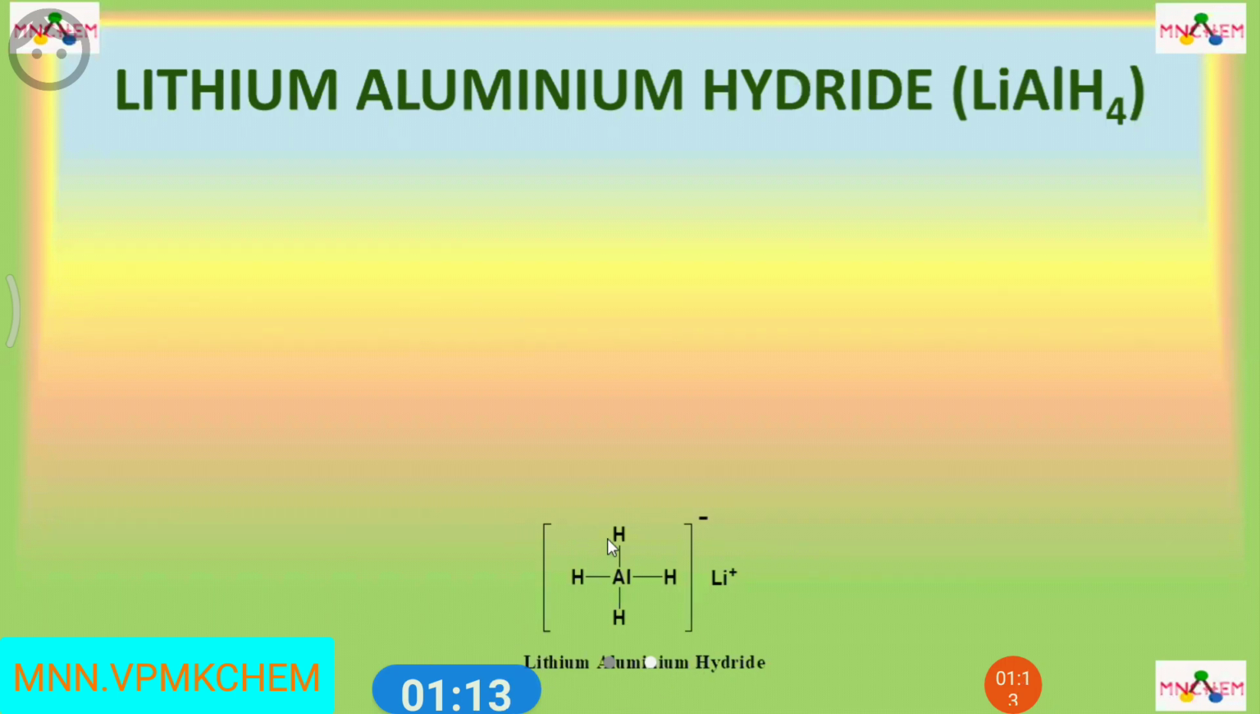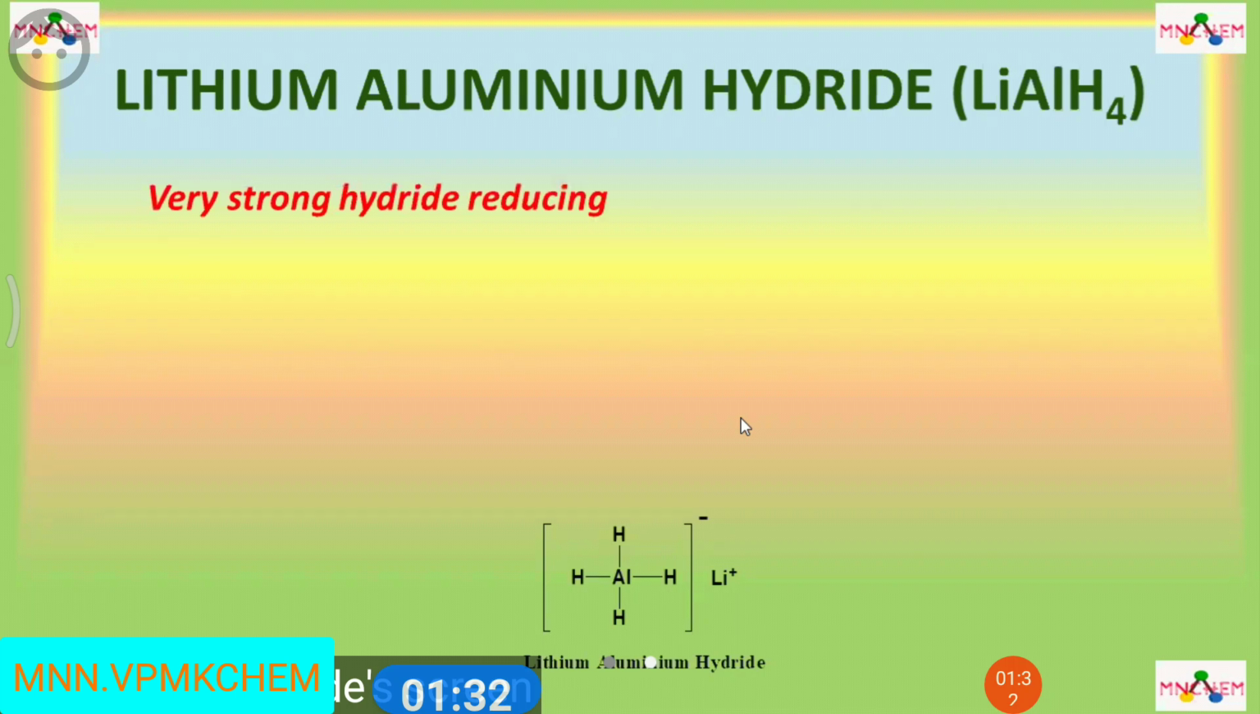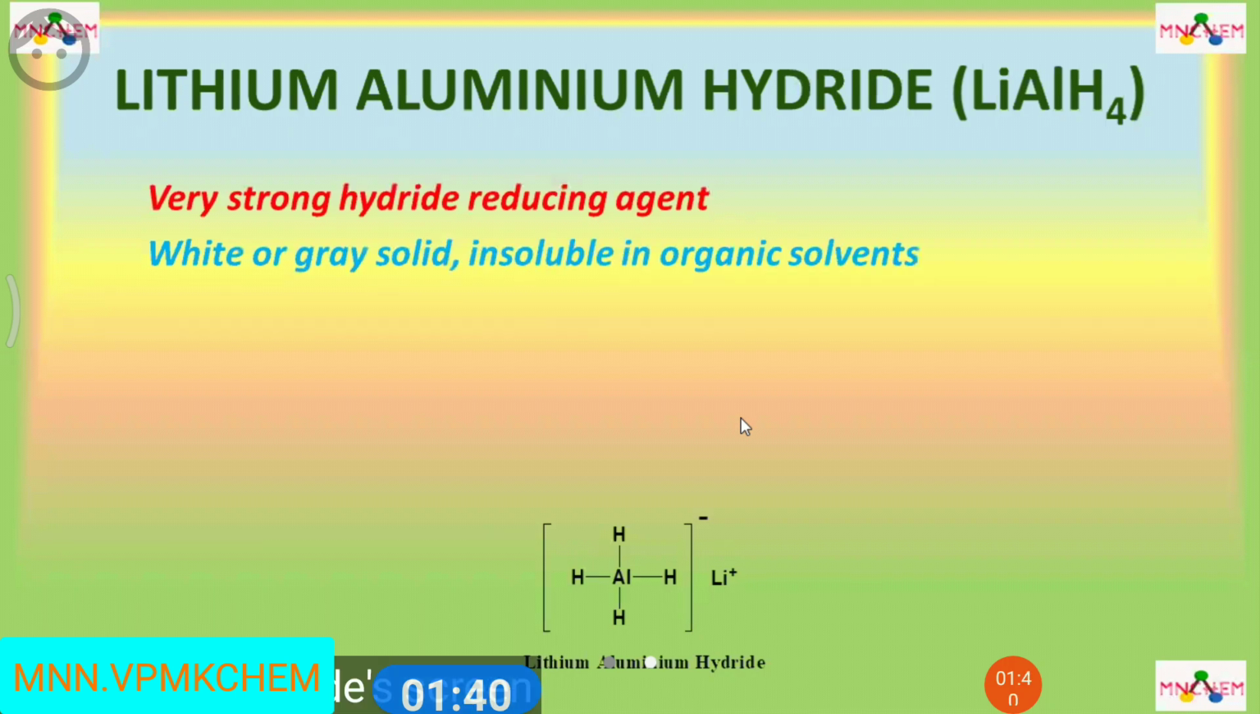This is the structure for lithium aluminum hydride. Here you can see aluminum is attached to four hydrogens, rather we can say hydrides. And then this lithium is having positive charge. It's a salt. It is a very strong hydride reducing agent. Normally it is a white solid. If impure, it looks like a gray colored solid.